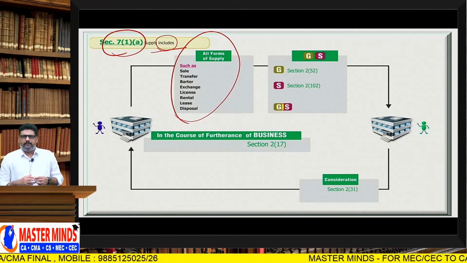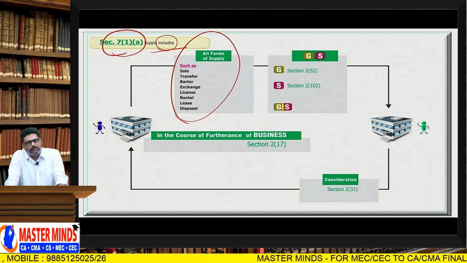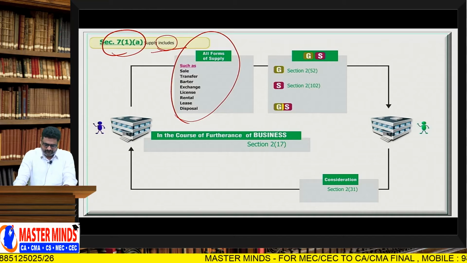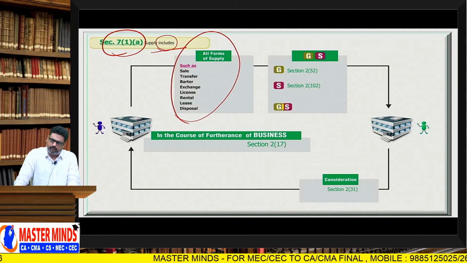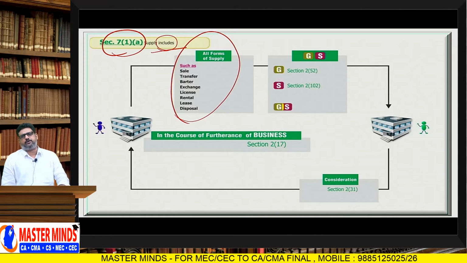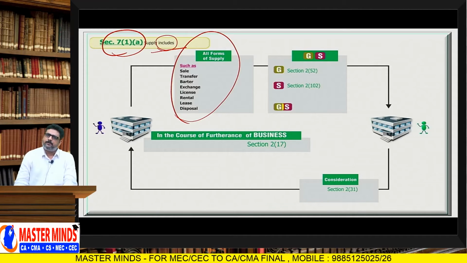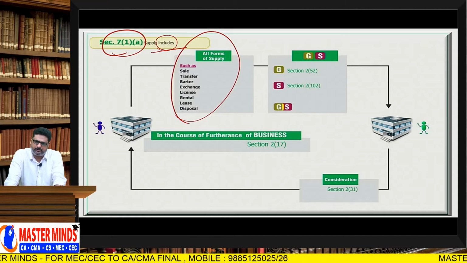So, if there is no money, barter means exchange of goods and services for other goods and services. Understood? What is meant by the word barter? The exchange of goods and services for other goods and services is called barter. Sir, what about exchange?